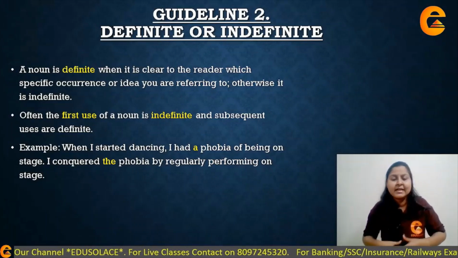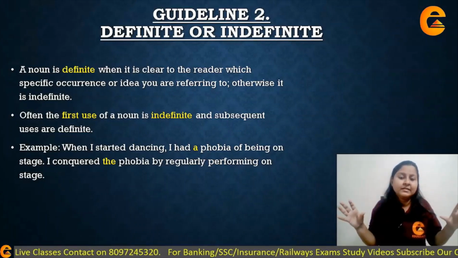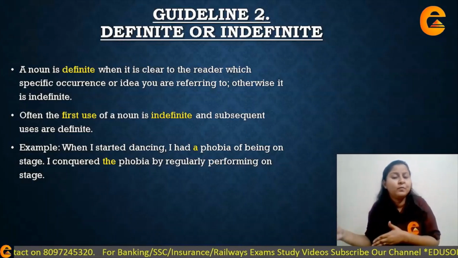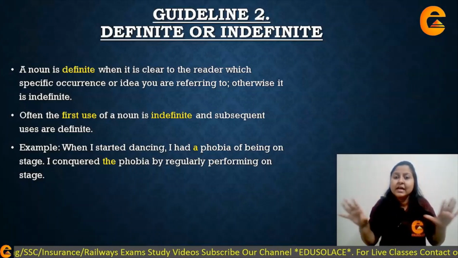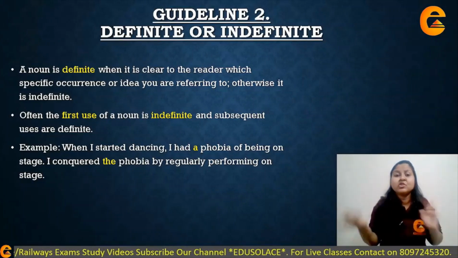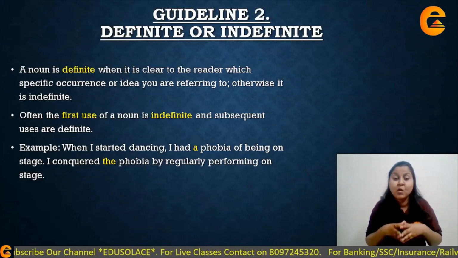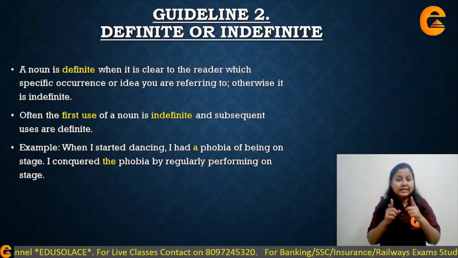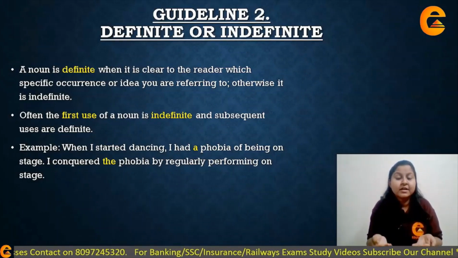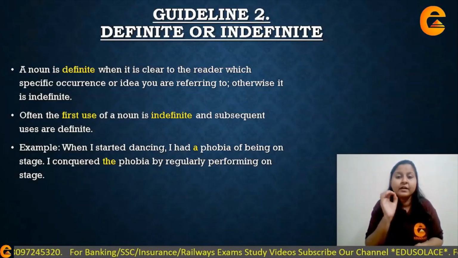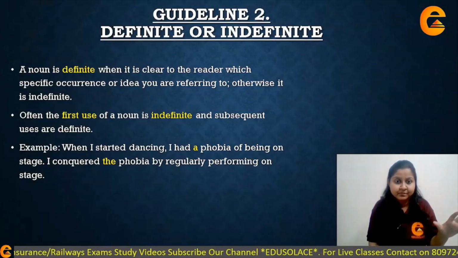But if I simply say कि I have a phobia, let's say अगर ये example इसको भूल जाओ, अगर मैं simply sentence को रखती हूँ कि I have a phobia, now in this case a phobia, I am simply not defining it कि which type of phobia it is, so I am just generalizing it, I am not specifying about it. तो इसीलिए याद रखिए हमेशा कोई भी sentence में अगर आप noun introduce कर रहे हैं, तो initial introduction of that noun has to be using an indefinite noun.